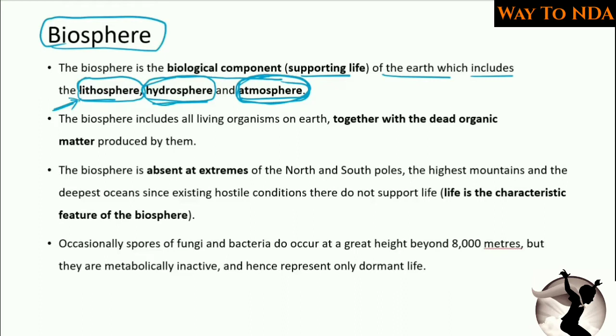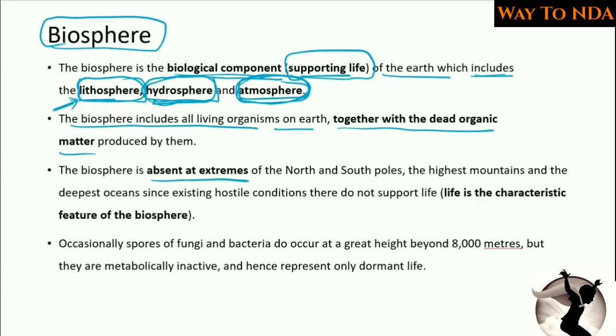Okay, so biosphere is a biological component supporting life. We know that air supports life, water also supports life, and lithosphere, that means the land, also supports life. So these are the parts of biosphere. Biosphere includes all living organisms on earth. Remember, biosphere includes all living organisms on earth together with the dead organic matter also. And the biosphere is absent at extremes. Why? At the North Pole and South Pole, it is not possible for life to survive.